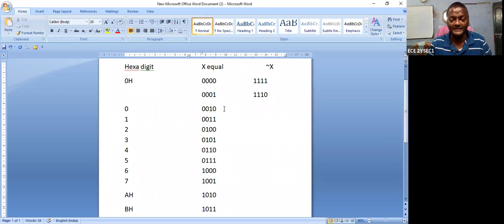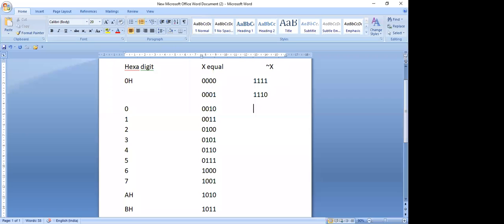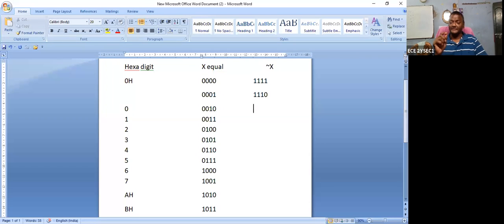Similarly, what is the third one? Can anybody say? I think every time only one person is responding. 1 1 0 1. Very good. What is the simple method for the ones complement? Replace 1 with 0 and 0 with 1. That is the ones complement. So that's why 1 1 0 1.